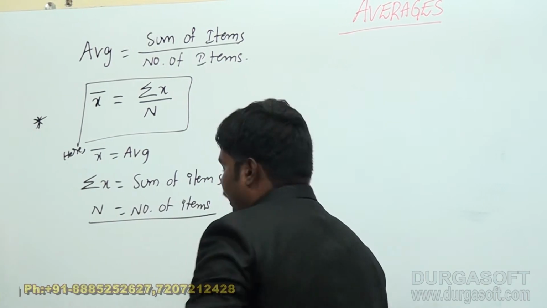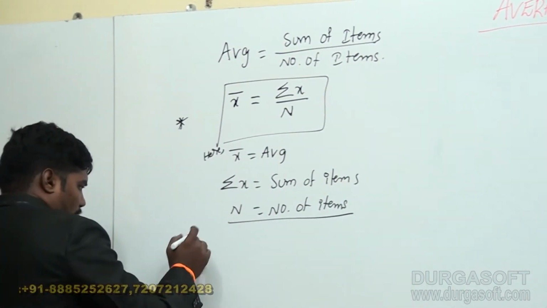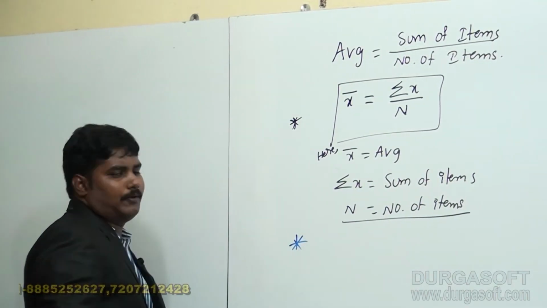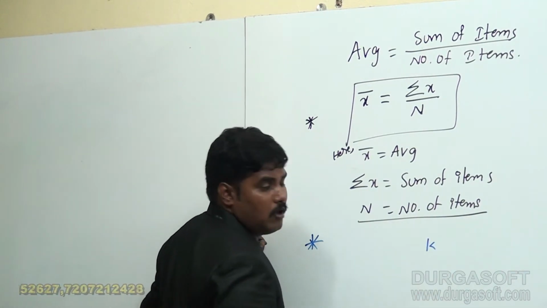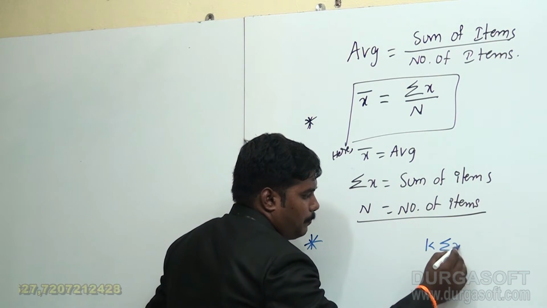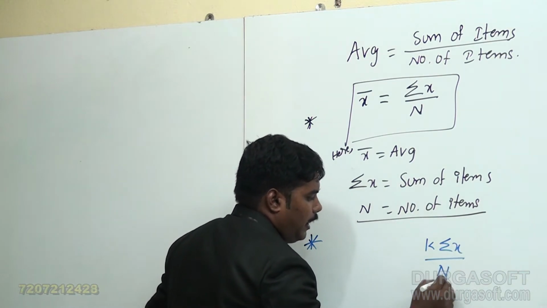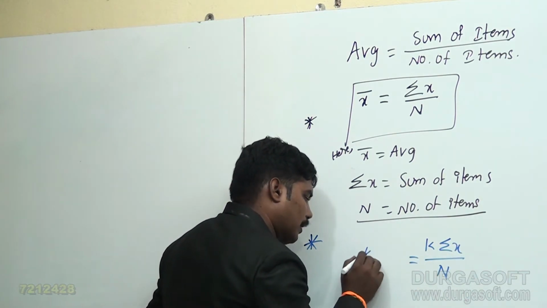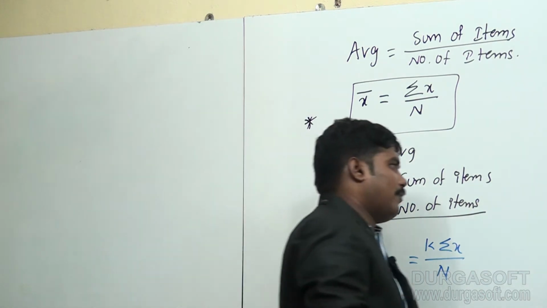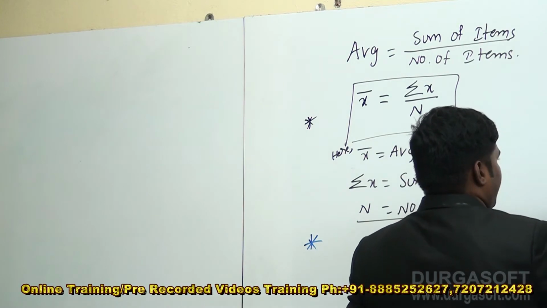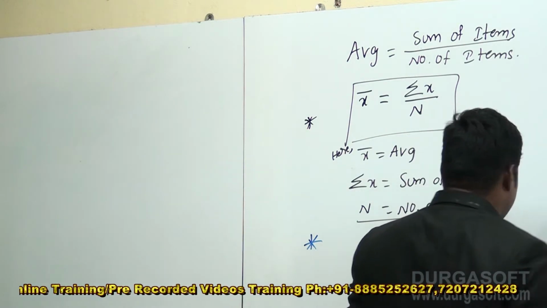Look here. I will give another model: suppose each item is multiplied with k. When each item is multiplied with k, then the average is also multiplied with that. For example, take A, B, C, D, 4 things.